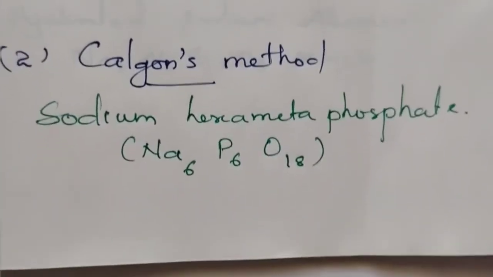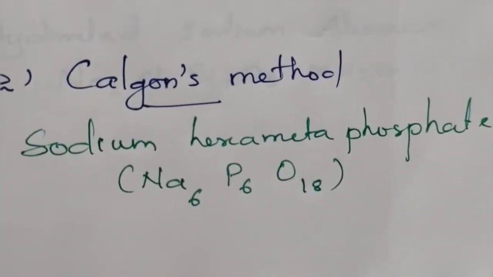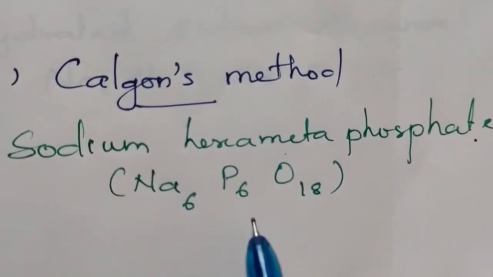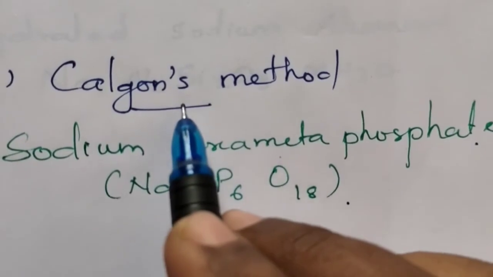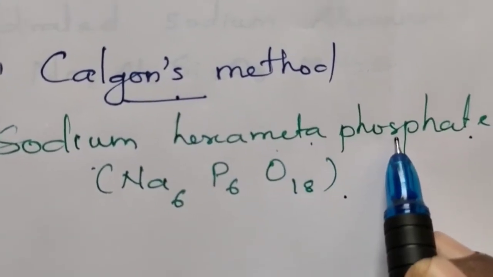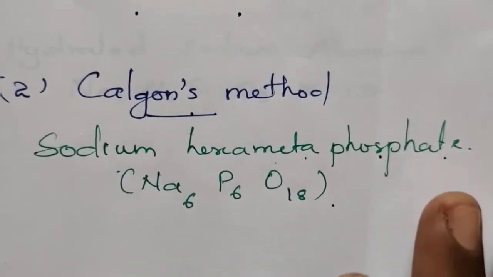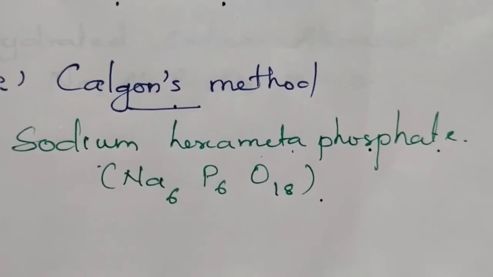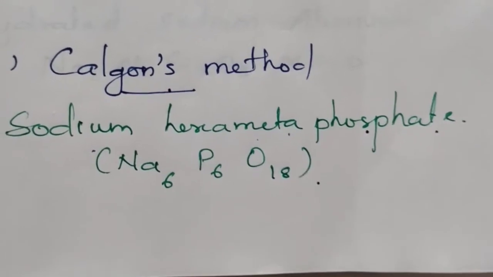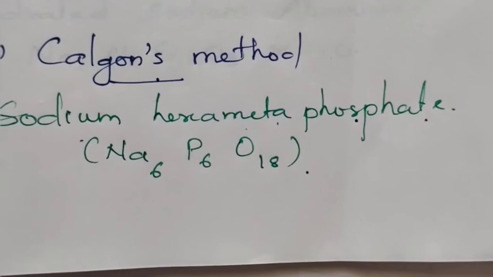Then another method is Calgon's method. Sodium hexametaphosphate, Na6P6O18, is called Calgon. This sodium hexametaphosphate, otherwise Calgon, reacts with hard water and converts the hardness present in the water into a complex.